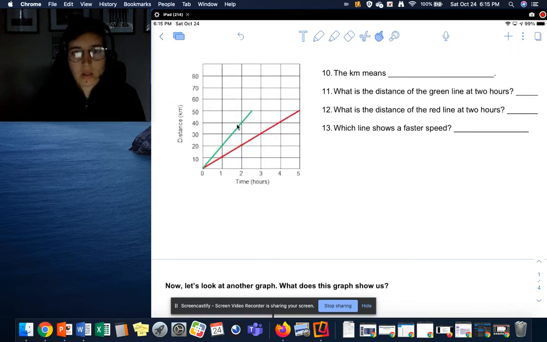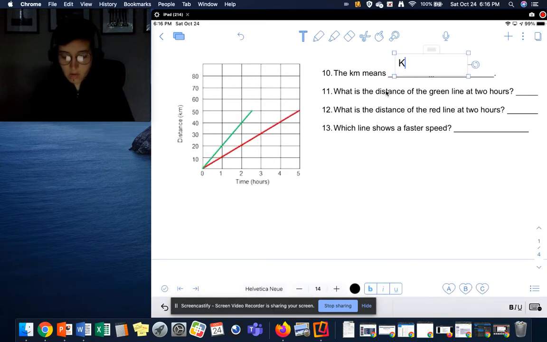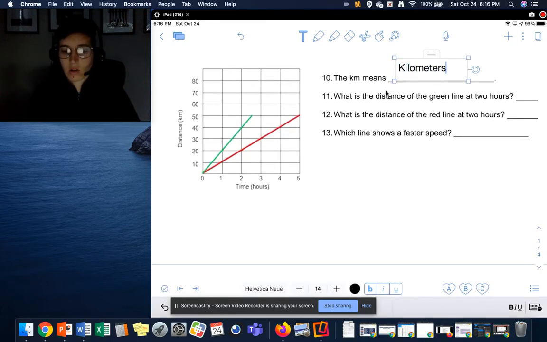All right, now we see a graph with 2 lines. It kind of looks like the beginning of our race from the video. We have our distance here, and it says km next to it. Let's think about our units that we measure distance in, and km stands for kilometers. Now 11 says, what is the distance of the green line at 2 hours?